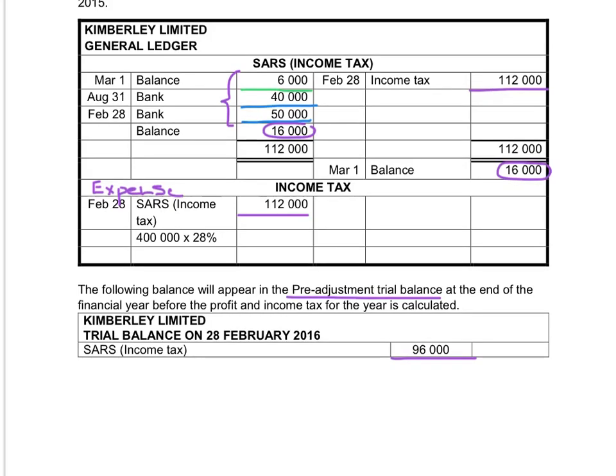After we calculated the income tax and recorded it on the credit side, we will determine the closing balance as $16,000. So that means in our post-adjustment trial balance, after we completed our adjustments, the balance will be $16,000 on the credit side.